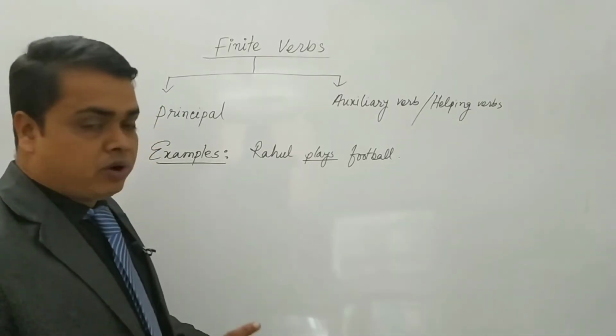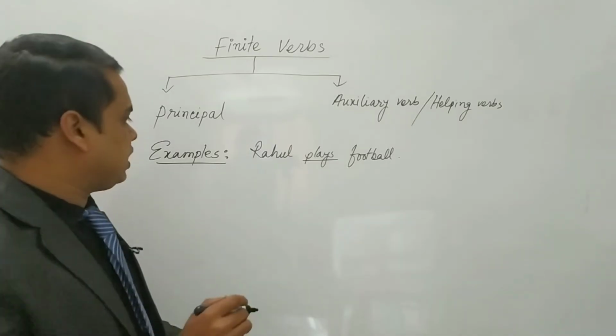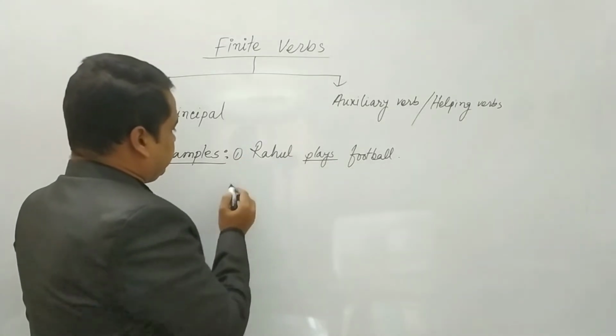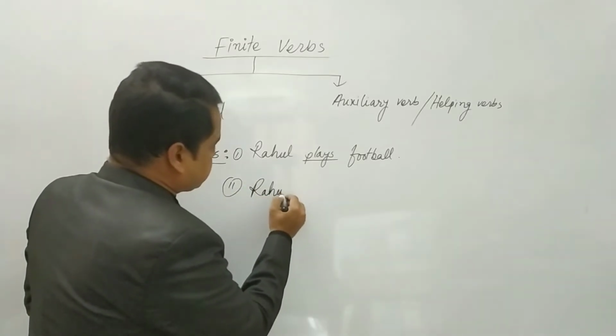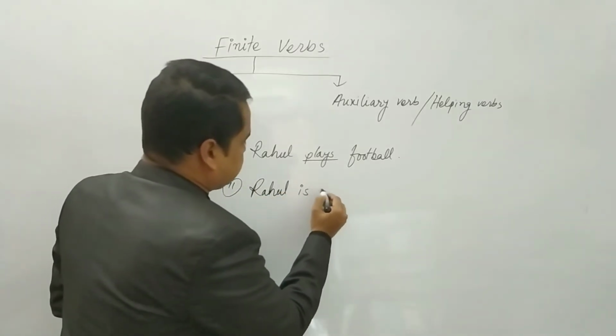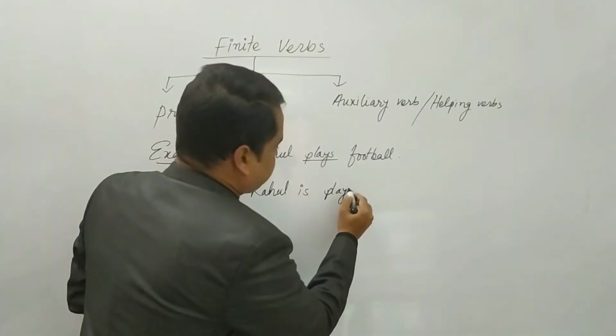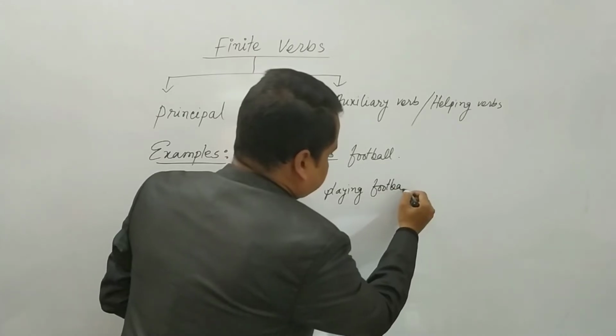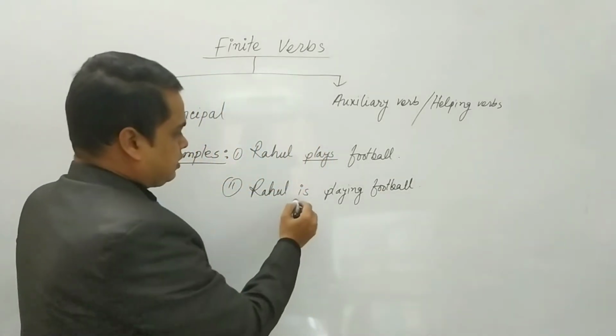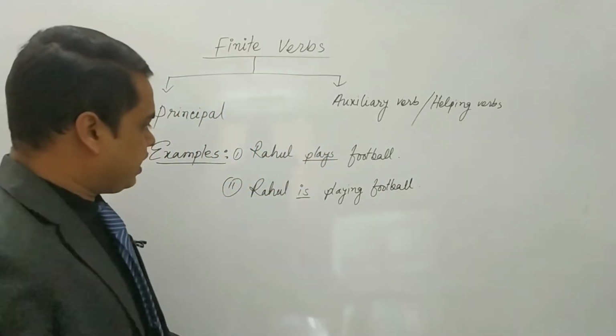If I give one more example, it will be more clear. Rahul is playing football. So here you are getting two verbs, is and playing.